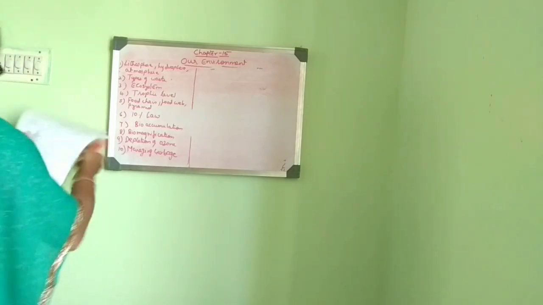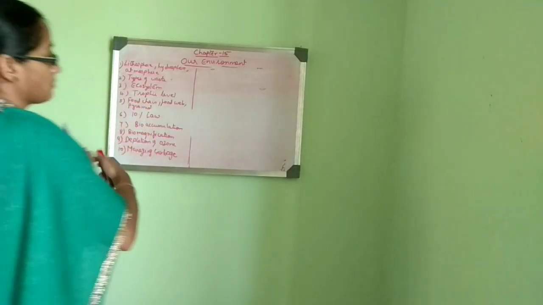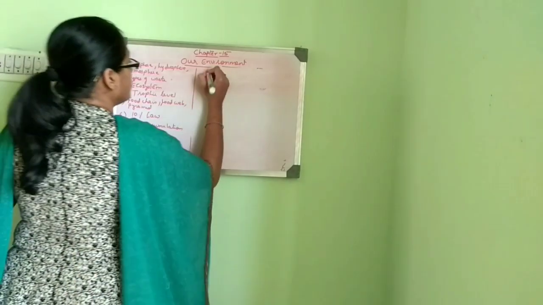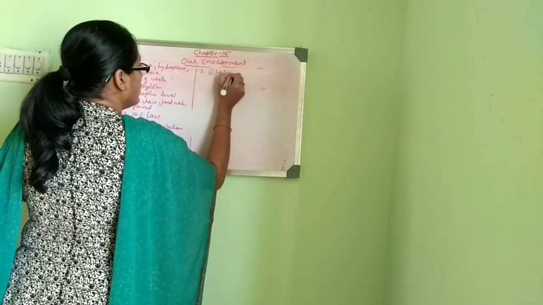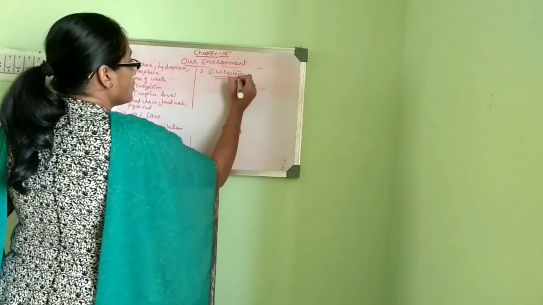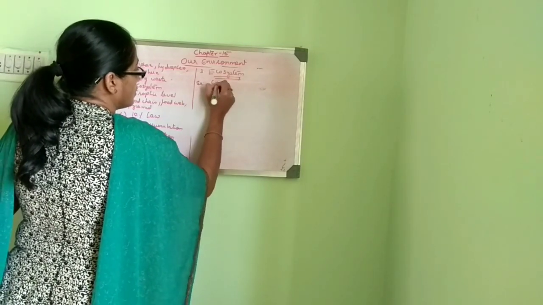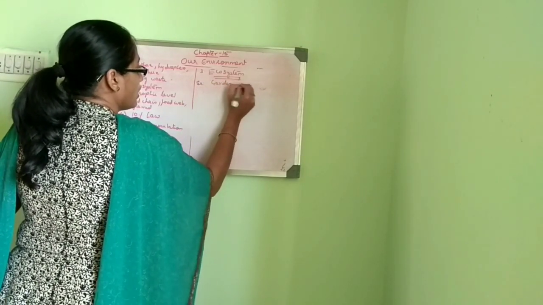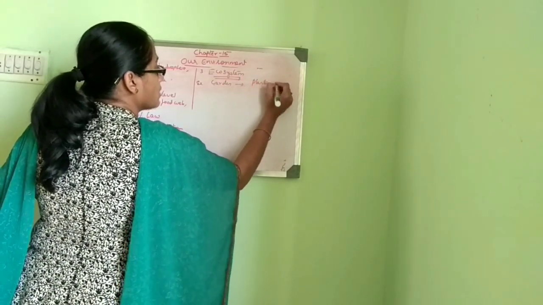So next, third one, we see ecosystem. What do you mean by an ecosystem? We'll give the example of a garden. A garden has a lot of plants in it, and some animals.